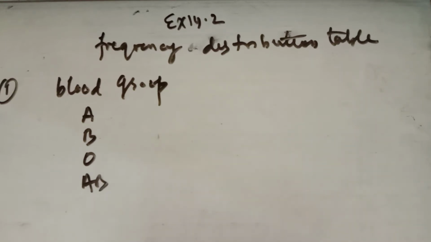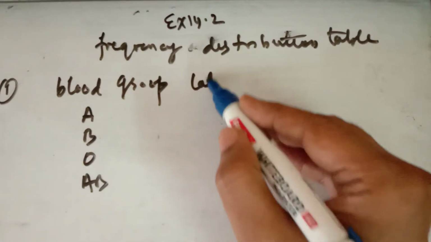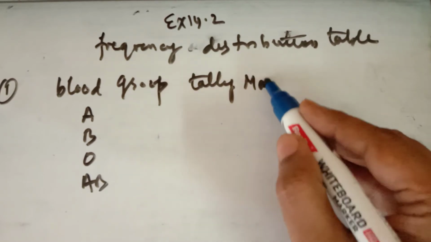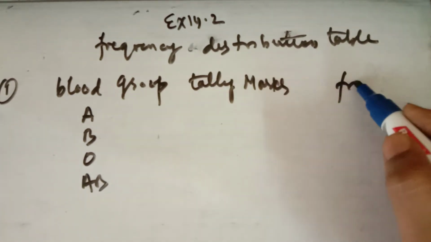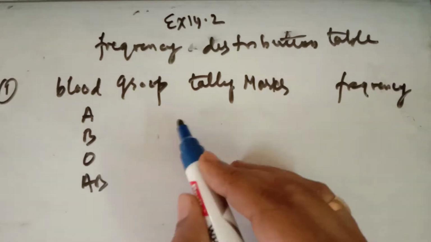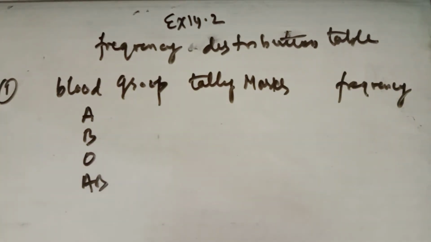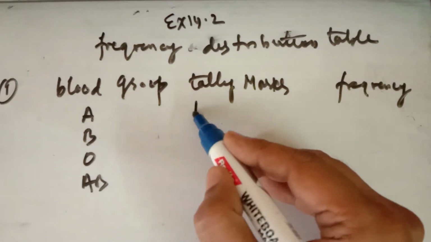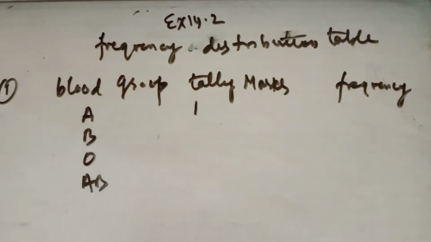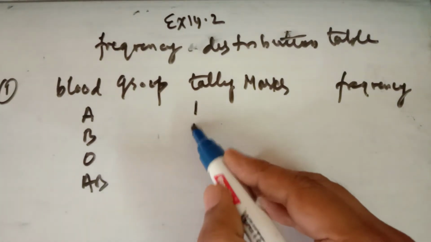That is, you have to convert it into grouped data. So how do we convert it? We count how many students have A group. So we write tally marks, and then we write the frequency. How many students have blood group A? So you mark it individually like this. You open your book and see individually. The first group is given as A, so you mark a tally 1 in front of A. Then we have B. So in front of B you write like this.